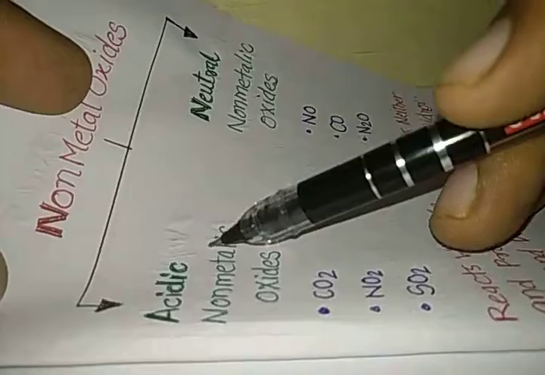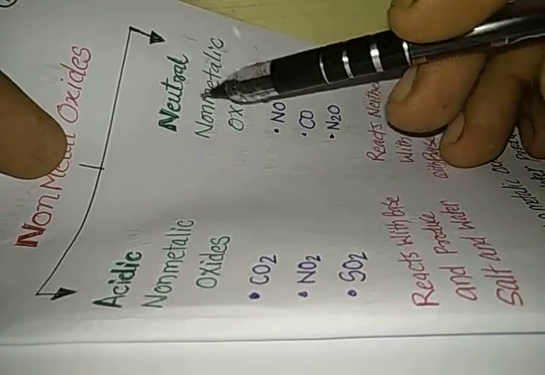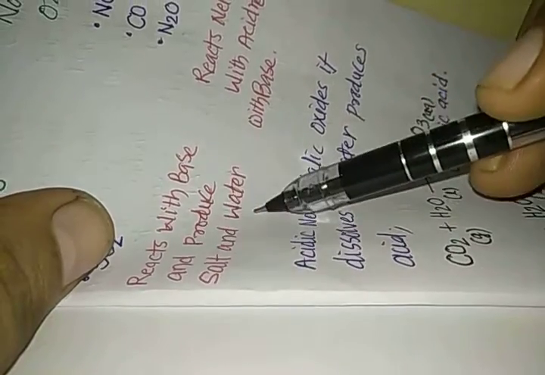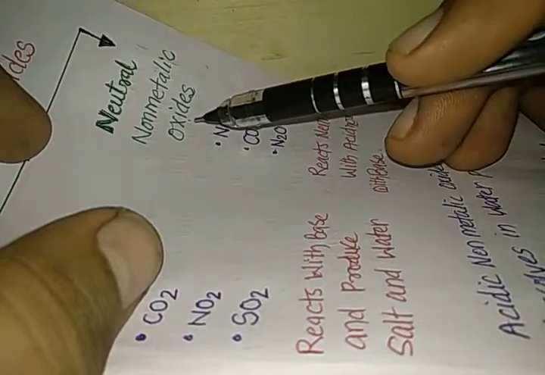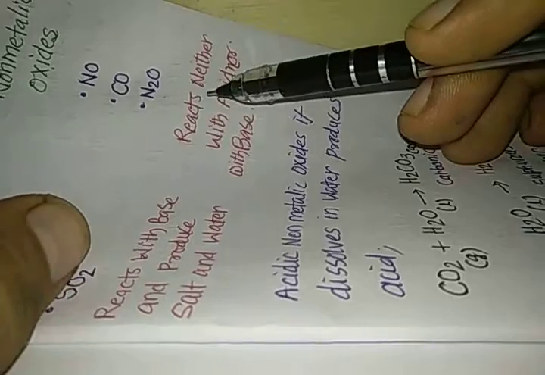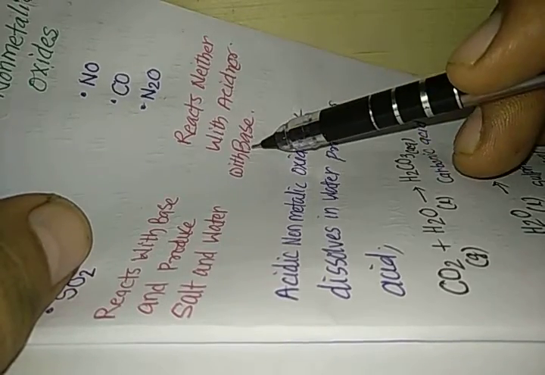So now we should study about the various types of non-metal oxides. Non-metal oxides are acidic in nature, so we shall call them acidic non-metal oxides. But apart from acidic non-metal oxides, we may also get neutral non-metal oxides. So what are the acidic non-metal oxides? The acidic non-metal oxides are the non-metal oxides that react with base and produce salt and water. Whereas what are the neutral non-metal oxides? Neutral non-metal oxides are the non-metal oxides that react neither with acid nor with base.